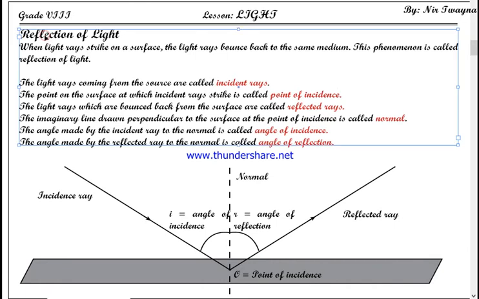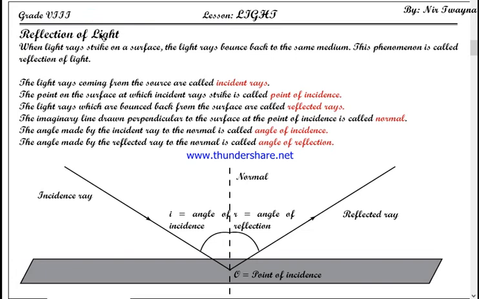Reflection of light. You know what is reflection? Reflect means to come back, bouncing back. What happens if you throw a ball at the wall? Will it stick to the wall? No. Will it go through the wall? No. Will it simply drop off the wall? No. What happens? It will bounce back to you, and that phenomenon is known as reflection. Reflection means bounce back. To bounce back after striking a surface is known as reflection.